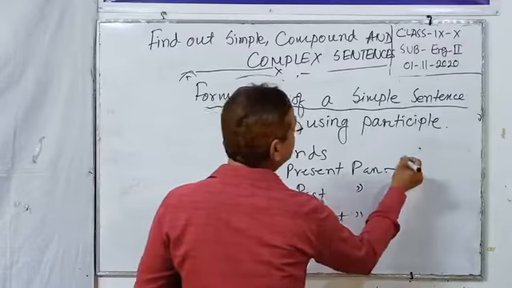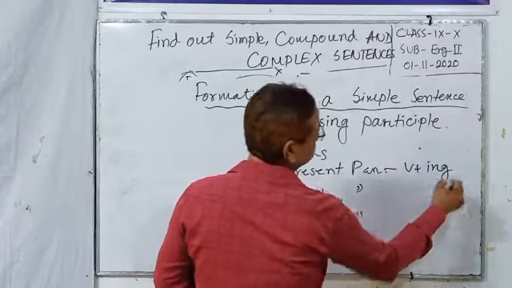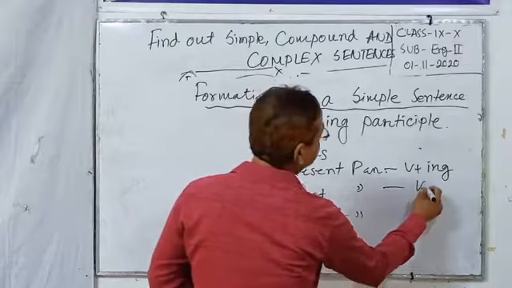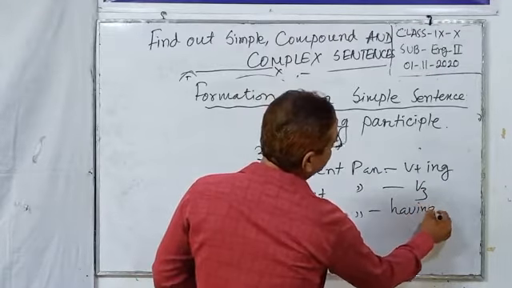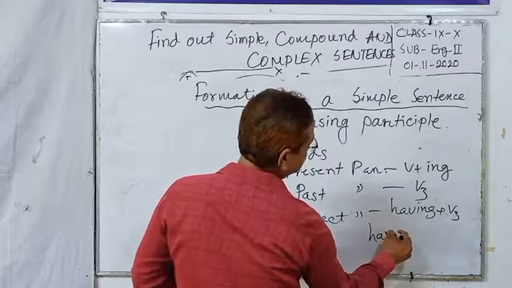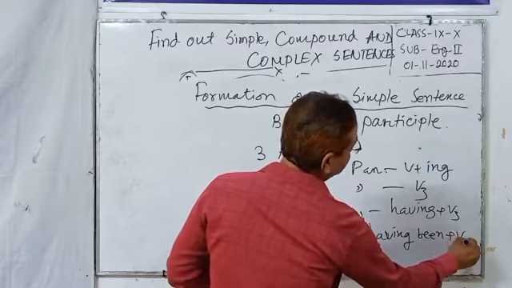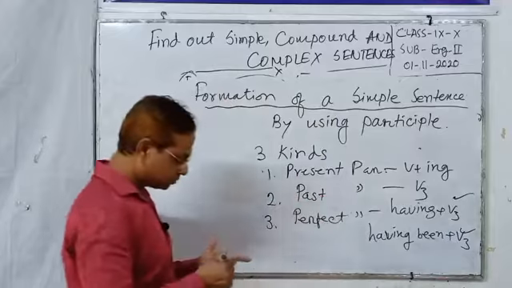Look at the board, dear students. Present participle is verb plus ing. Past participle is verb 3. Perfect participle is having plus verb 3, or having been plus verb 3 in a passive sentence. This is active, this is passive.